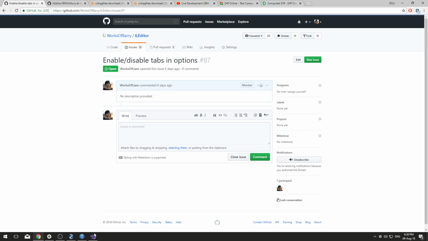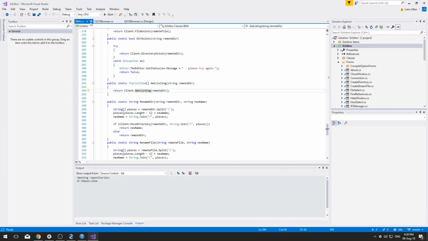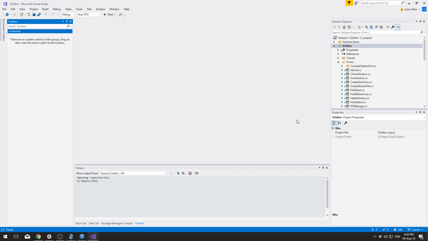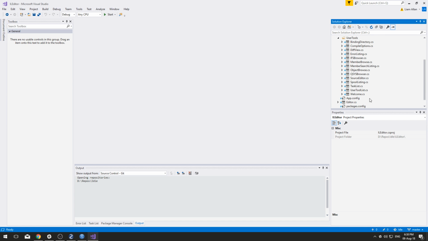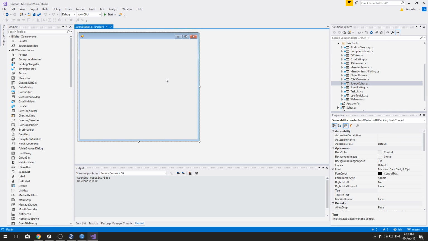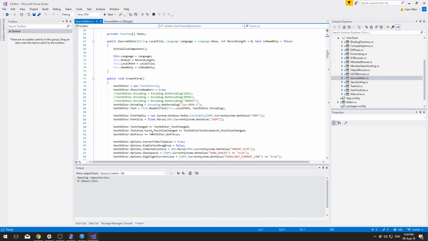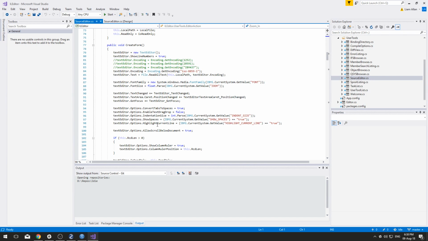Enable disable tabs in options. This is a feature that I've been needing because I've been writing makefiles more recently. So if we go look at source editor and here somewhere, convert tabs to spaces. Basically we just need to make that a user config. Not too hard, I believe. So let's just start with this.